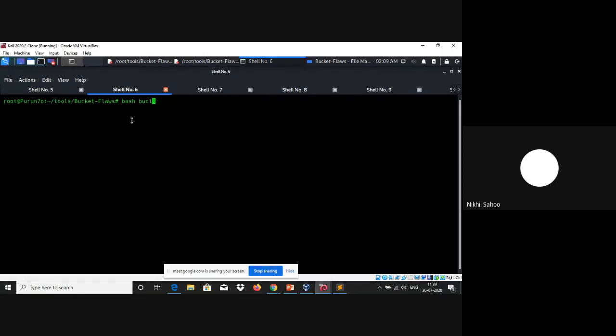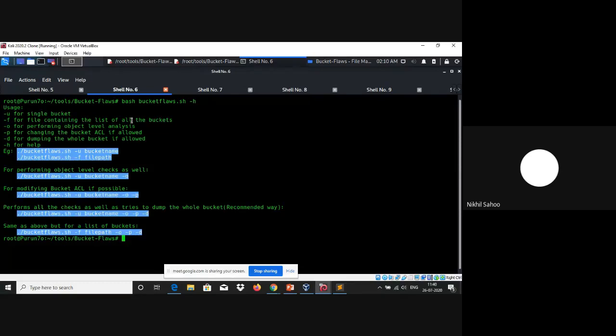You can type in something like bash bucket flaws -h to list all the possible commands you can run with it. This is the most recommended way. It starts with bucket flaws followed by -u, which specifies the bucket name. Then we have three additional flags.